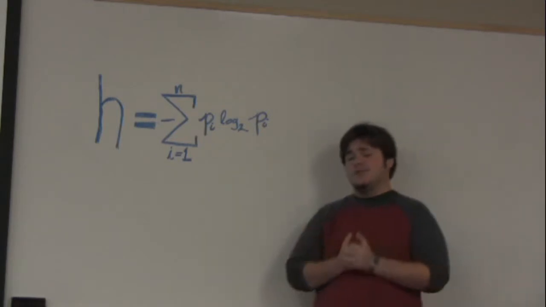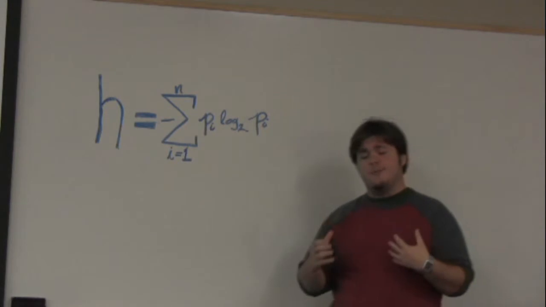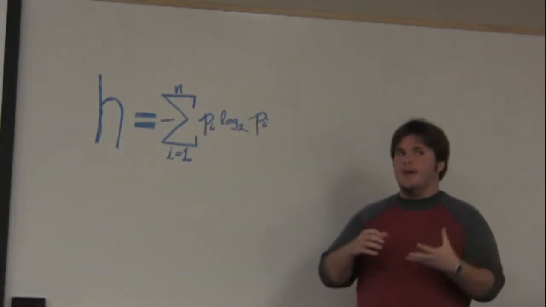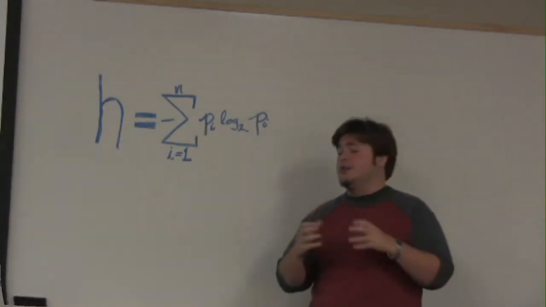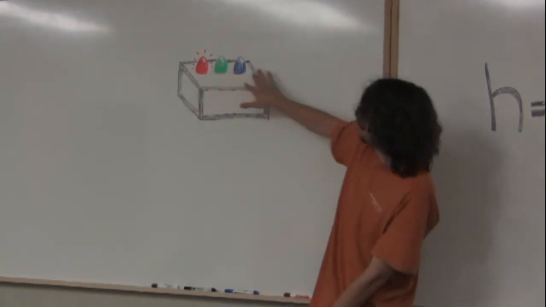All right, we're going to be using entropy today, and entropy is the amount of information contained inside a message. If you have higher entropy, that means you have more information in a message, and if you have low entropy, it means you have low to less information inside.